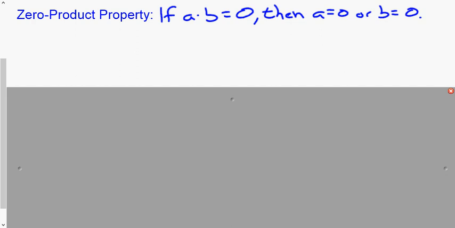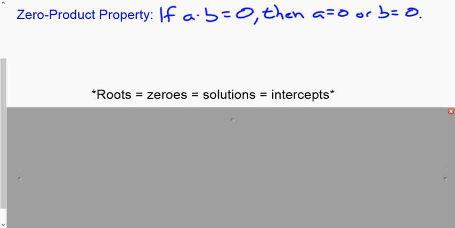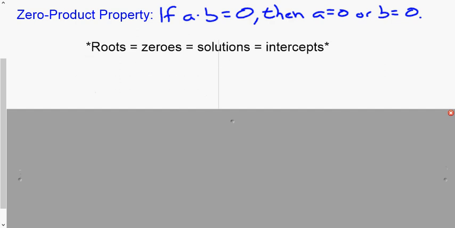All right, so the zero product property, pretty straightforward. It says if A times B equals 0, then A equals 0 or B equals 0. One of those unique properties about 0: the only way you can multiply and get a product of 0 is if one of the numbers is 0. There is not a possible way to multiply and get an answer of 0 if neither of the two numbers is 0. This is something that is going to come up multiple times in this chapter.